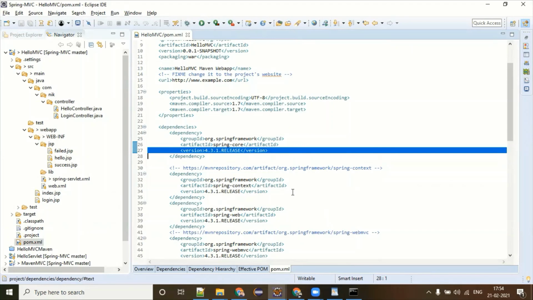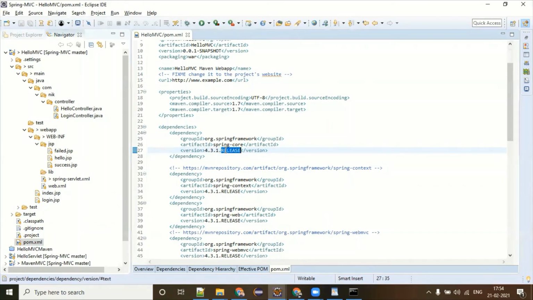Think about the scenario. You are using some Apache Commons Logging, and the version of that is not compatible with Spring 4.3.1. You have to go and search a lot and figure out what is the right compatible version with this Spring core. What are the different libraries you are using? Which is the right version for your current core Spring? Ideally, you will end up messing up things, and you will spend a lot of time making the whole system work again.